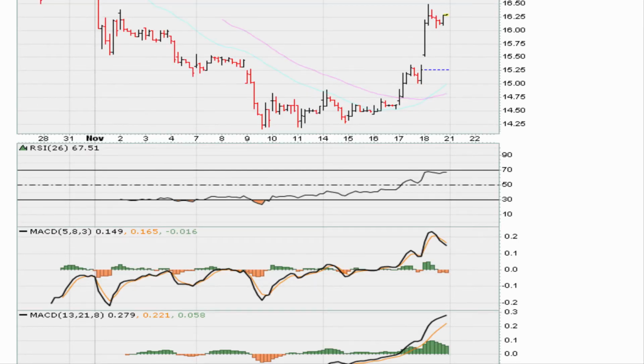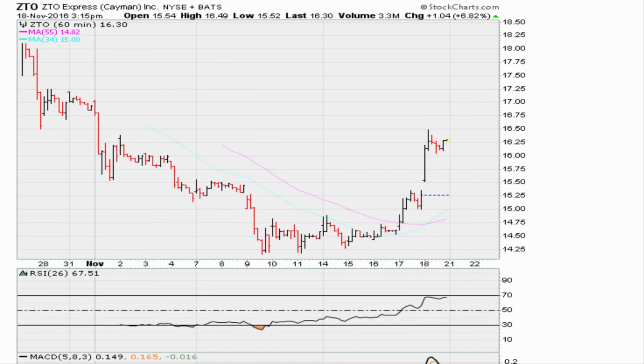There is also another breakout that was successful. This breakout here in price was a good entry based on the fact that at the same time we see that the RSI jumps to all-time highs yet again. RSI moves above 61.8 for the first time ever. We can see that the MACDs also jump to all-time highs, and so does the other MACD. So both MACDs meet the minimum requirement. RSI meets the minimum requirement. Price breakout, and that's why we have this nice move over the last couple of trading hours here.